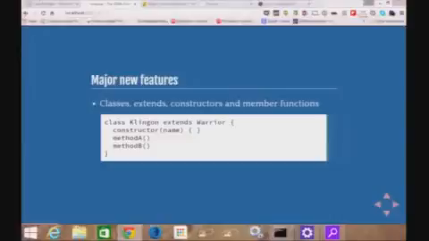So one of the features is full class support. So this means we can create classes, we can create extensions of other classes, we have constructors, and we have simpler method syntax. It's just syntactic sugar. In the end, it's still prototypical inheritance. That's really what you're getting out of it, but it's a nicer way of describing it so you don't see so much code. So that's one good thing.